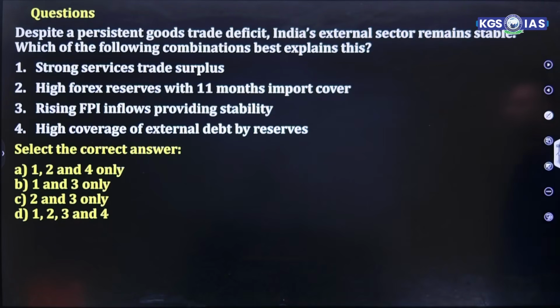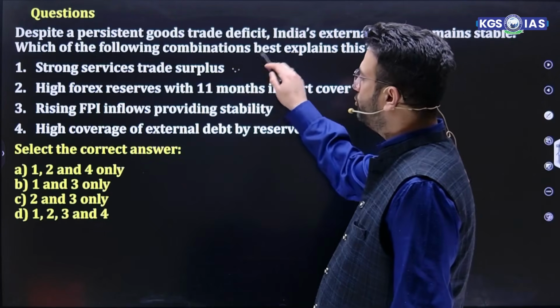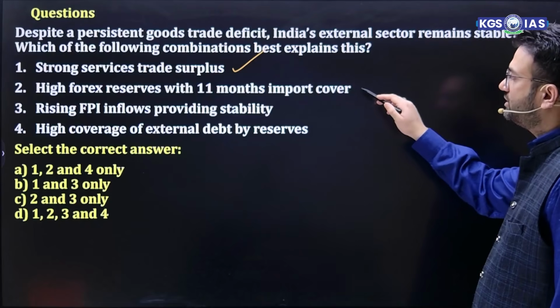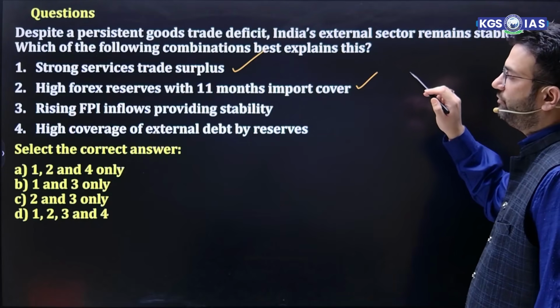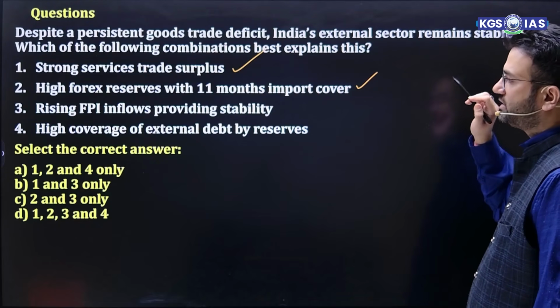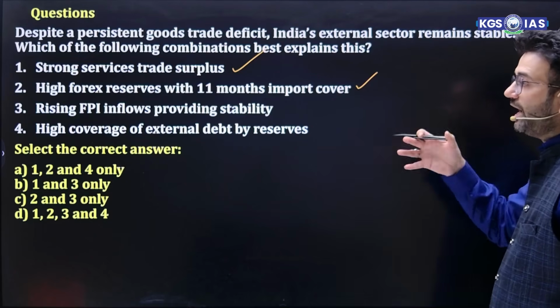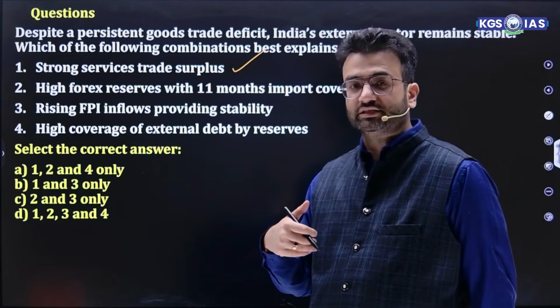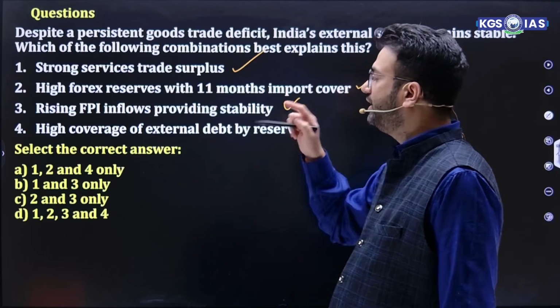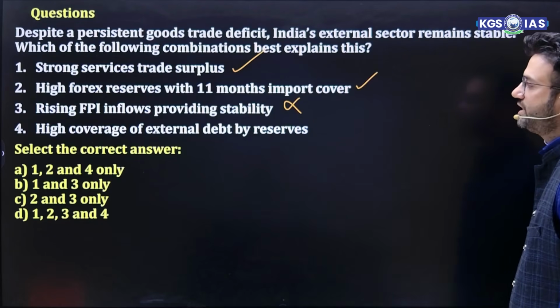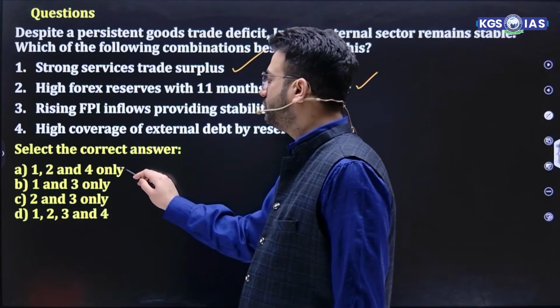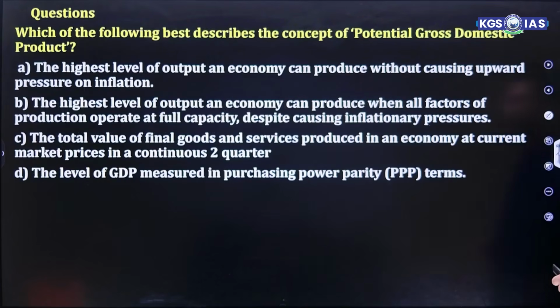Moving to question number 3. Despite a persistent goods trade deficit, India's external sector remains stable. Which of the following combinations best explains this? Strong service trade surplus, true. High forex reserve with 11-month import cover, true. Rising FPI inflow providing stability. Now this is an issue. FPI inflows are not rising, they're actually decreasing. So they are not providing stability. FDI provides stability more. High coverage of external debt by reserve. This is true. So 1, 2, and 4 is the correct answer.